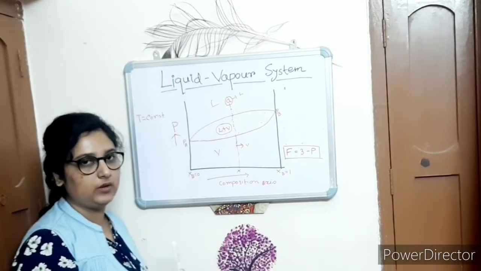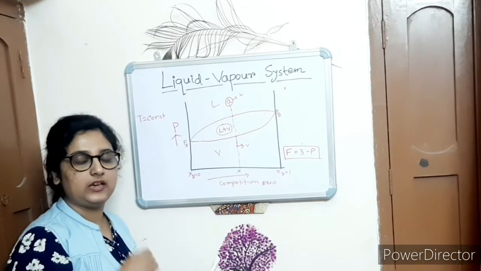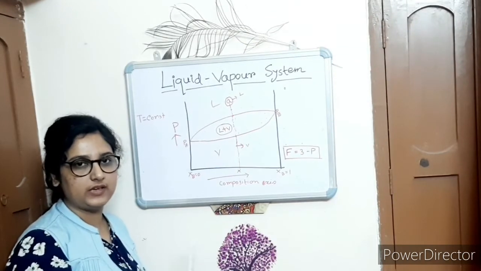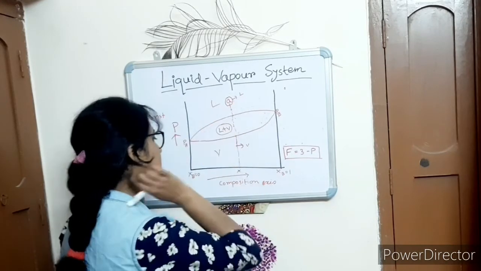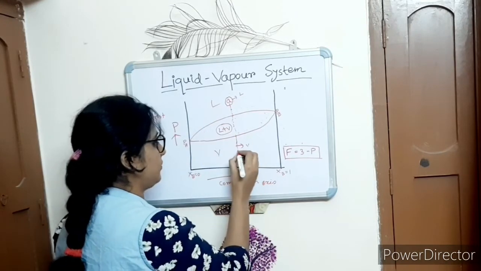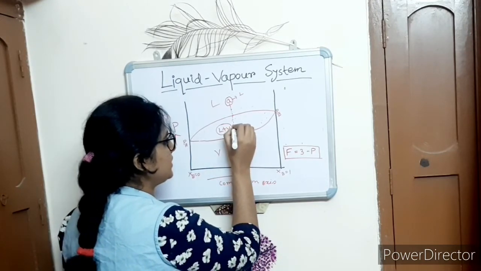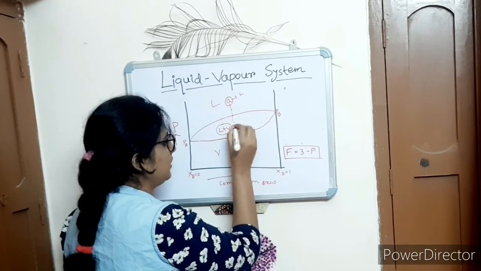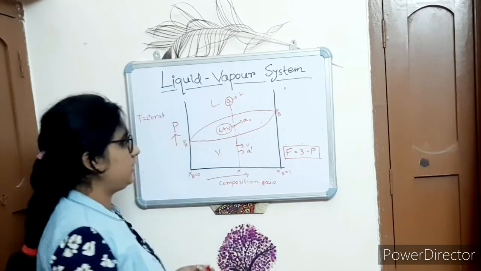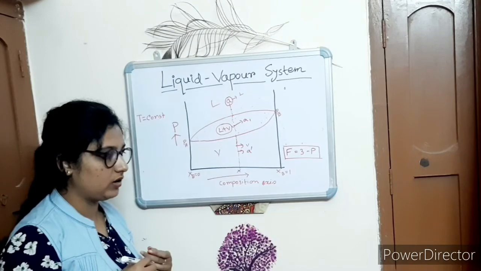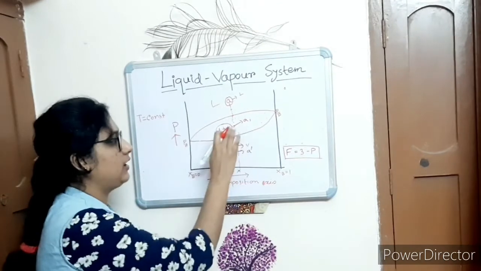The same thing is applicable when the pressure is constant and you are varying the temperature of the system; then also you can get different phases in the system. So at point A there is only liquid phase, and at point A dash there is only the vapor phase. Now if there is a point A1, you have to calculate the contribution of the liquid phase and the vapor phase at point A1.